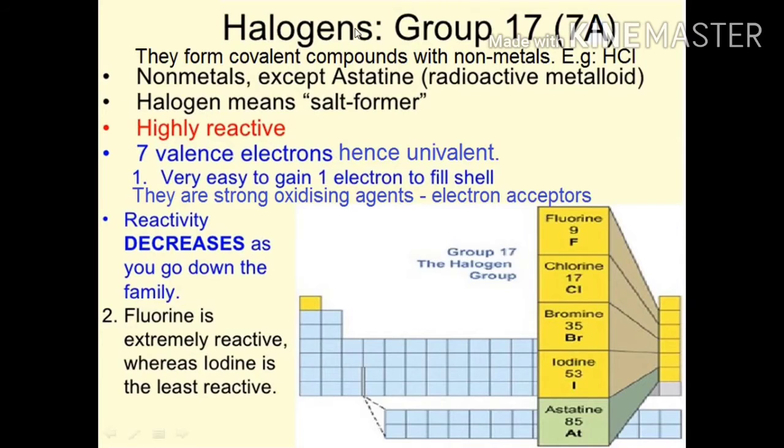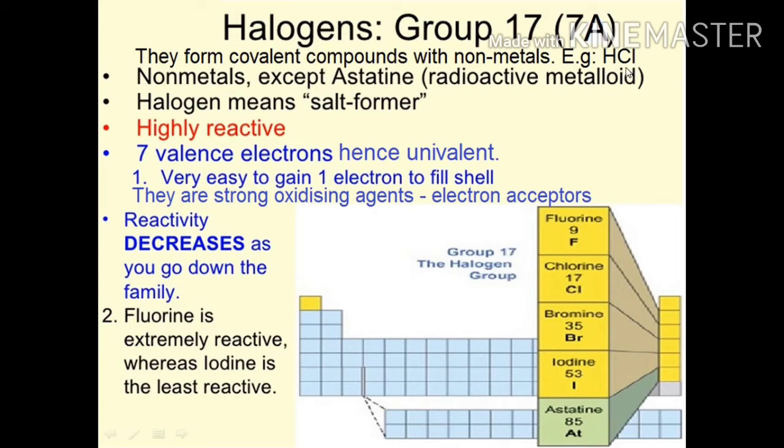Now, some of the properties here are repeated. Halogens form covalent compounds with nonmetals. For example, the halogen chlorine reacts with the nonmetal hydrogen to form hydrochloric acid. If we take chlorine reacting with carbon, it forms carbon tetrachloride, which is again a covalent compound.